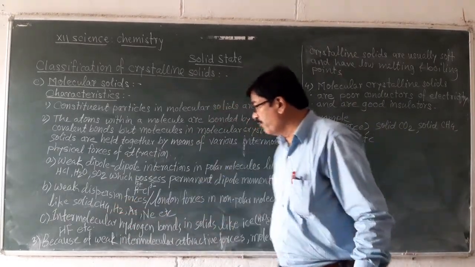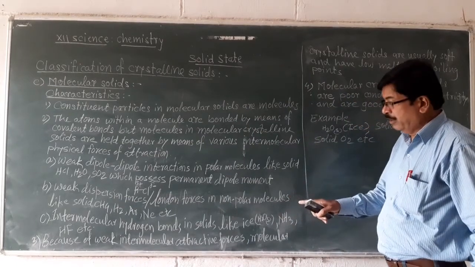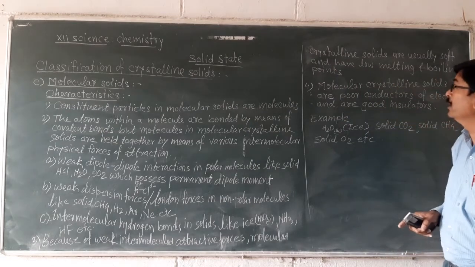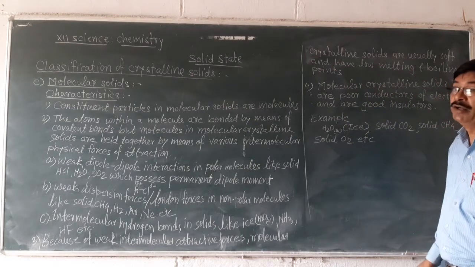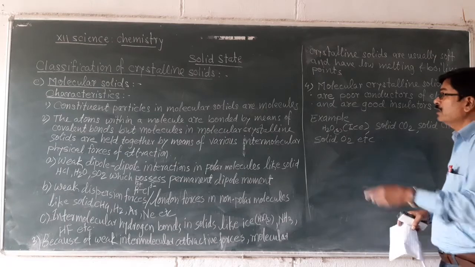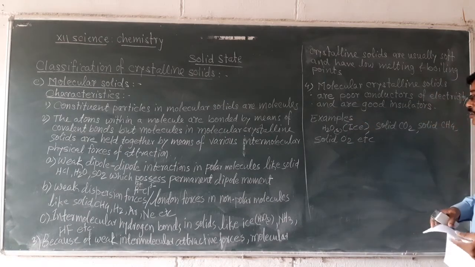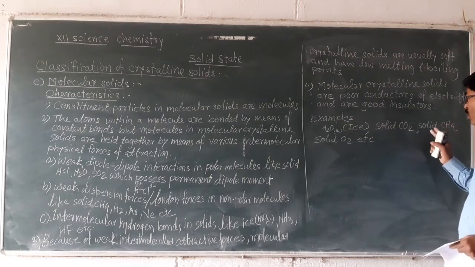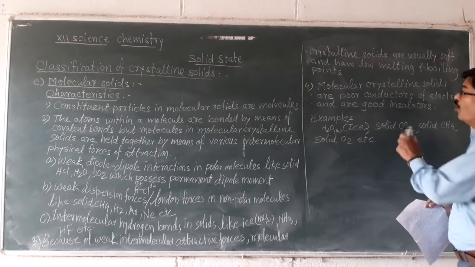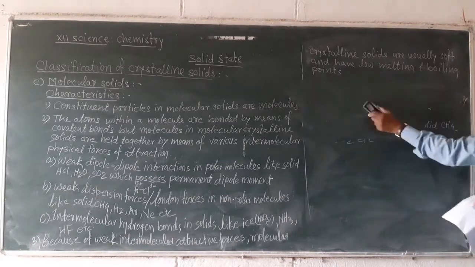Third property, because of very weak intermolecular attractive forces, molecular crystalline solids are usually soft and they have low melting and boiling points. Fourth point, molecular crystalline solids are poor conductors of electricity and they are very good insulators. Examples of molecular solids are solid water, that is ice, solid CO2, it is also called dry ice, solid CH4, solid O2. Now, fourth type we have to discuss, last type,